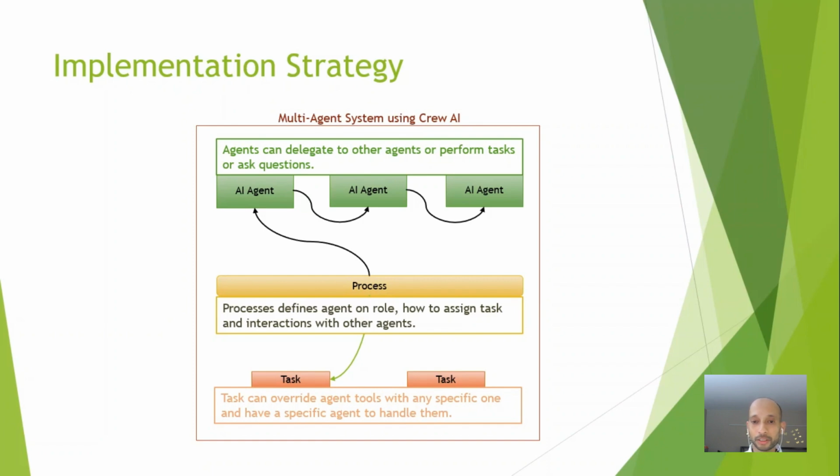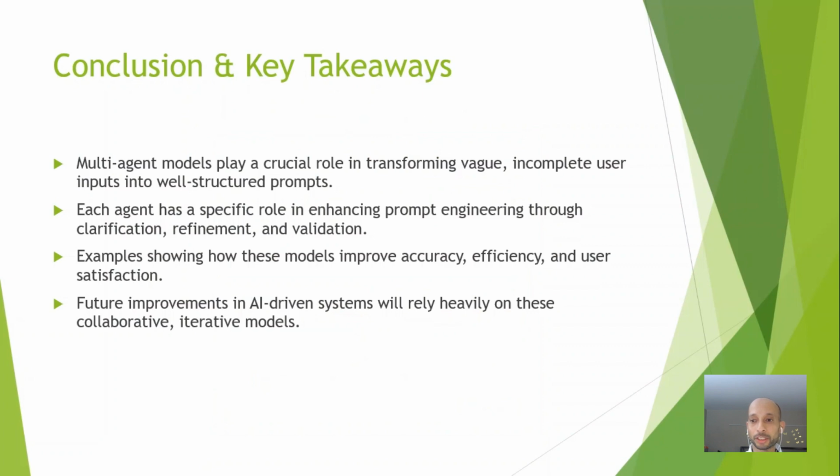So to recap, we went over what a multi-agent model is and how it plays a crucial role in transforming vague or incomplete user input into well-structured prompts. Each agent will have a specific role in enhancing or enriching the prompt through clarification, refinement, and validation. And we have seen a couple of examples and how they improve the accuracy in coming up with prompts specific to the symptoms raised by the user, converting vague inputs and creating clear prompts for the response agent.